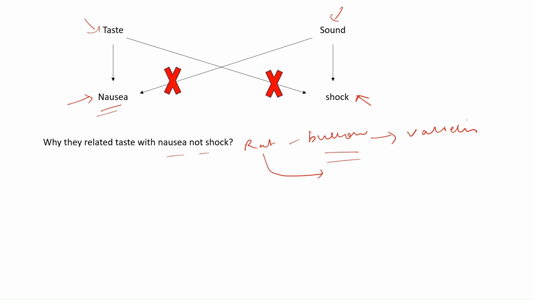So how will the rat decide in nature which food to eat and which food not to eat? Say, for example, the rat has 4 varieties of food. What will the rat do in nature? The rat will eat only a minimal amount of food. If after eating the food the rat gets sick, from the next time the rat will not touch this food. The rat will then try another food. In this food also, the rat will first try a very minute amount. If the rat gets sick, from the next time it will not touch this food, and it will check the next food. So like this, in nature, the rat checks food by tasting it.